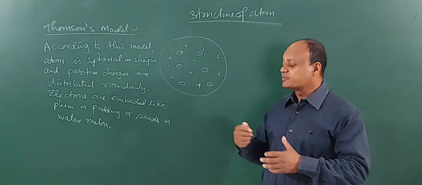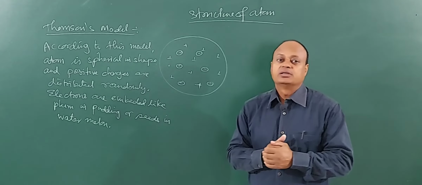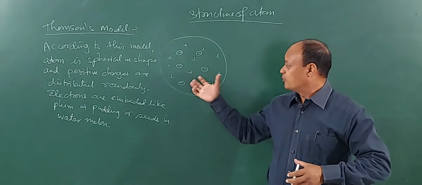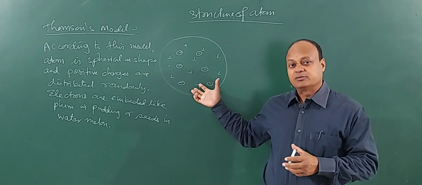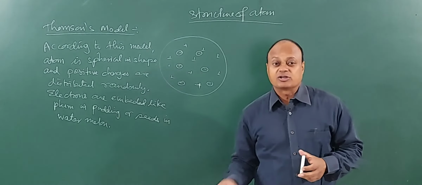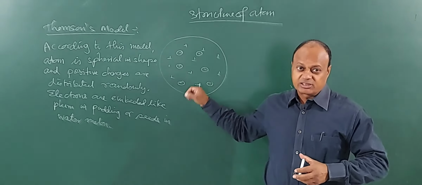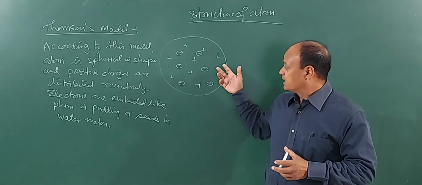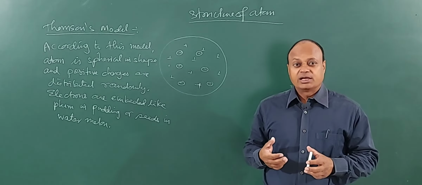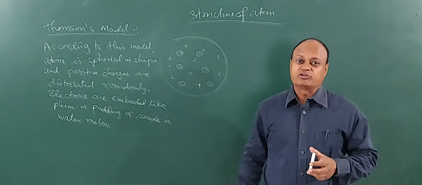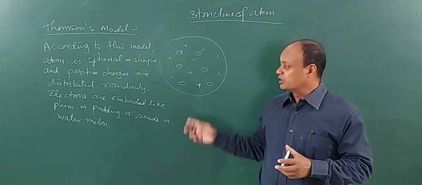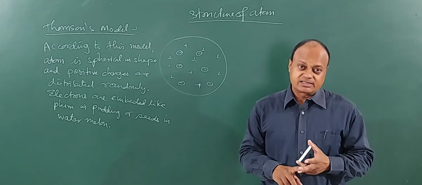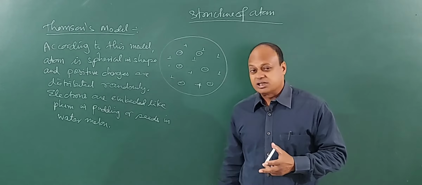But then this model fails to explain, miserably, what Rutherford found. In fact, this model had many lackings in it, because it did not specify whether electrons are moving; it said the electrons are stationary. It did not speak about the orbits followed by electrons, and the worst part was that it said that the positive charge is distributed at random, which you know is very wrong. There was no concept of orbits, and also no concept of nucleus.